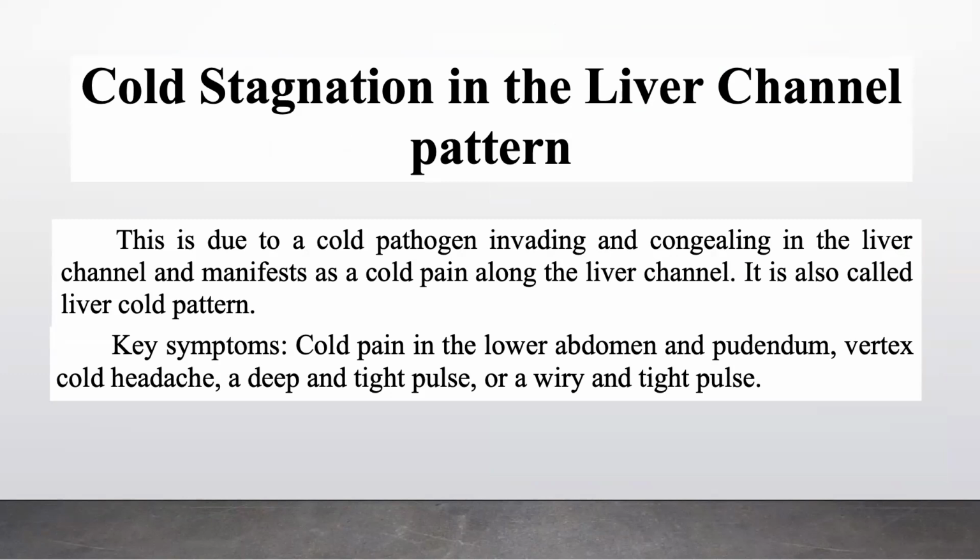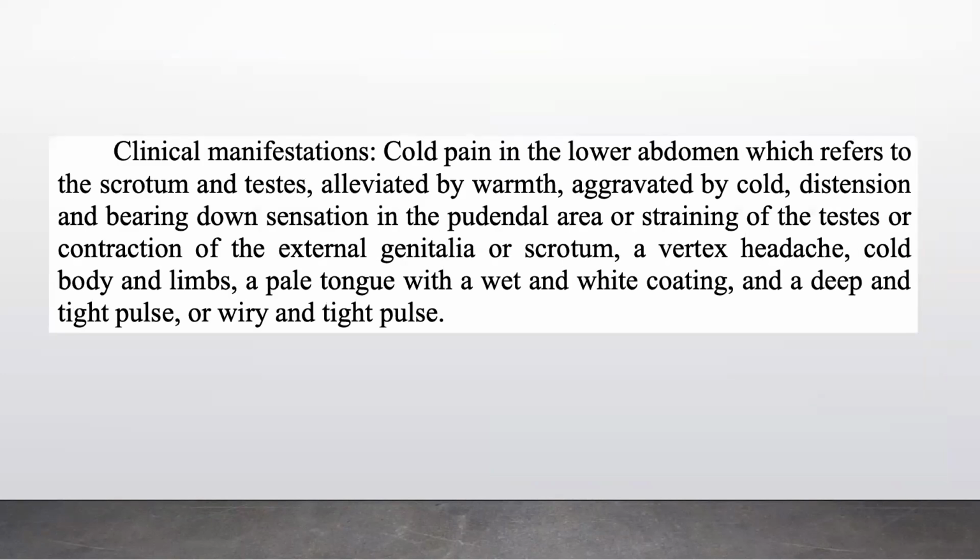wiry and tight pulse. Clinical manifestations: cold pain in the lower abdomen, which refers to the scrotum and testes, alleviated by warmth, aggravated by cold, distension, and bearing down sensation in the pudendal area, or straining of the testes, or contraction of the external genitalia or scrotum, a vertex headache, cold body and limbs, a pale tongue with a wet and white coating, and a deep and tight pulse, or wiry and tight pulse.